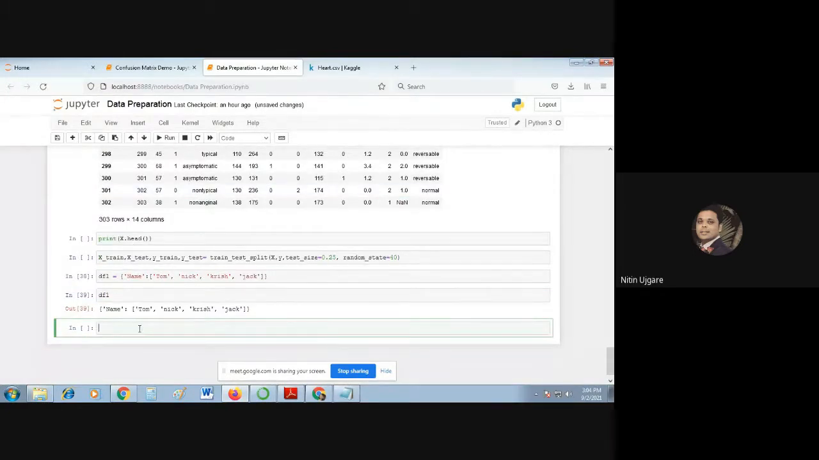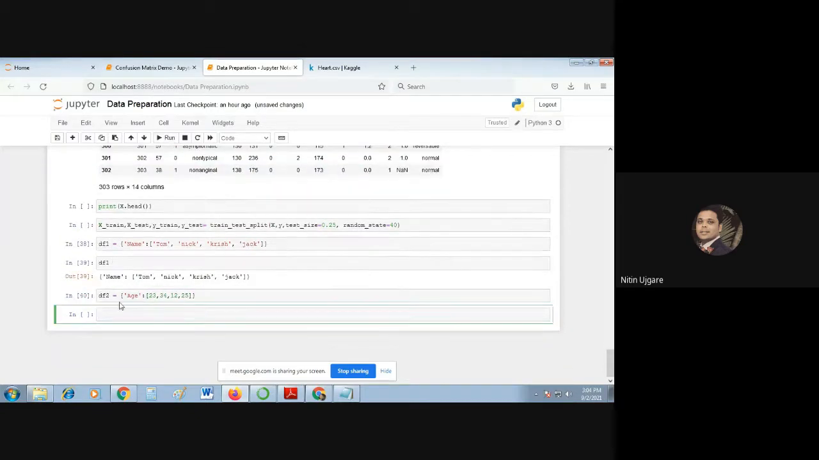So it's there. Now, the same way, I'll create the second data frame, df2, and what was the name of the column? Age. So I will simply pass the age. Here we do not require the single quotes, because strings are represented in single quotes, but here we are just representing numbers: 23, 34, 12, 25. That's it. We have 4 people in the name list, and we'll simply run this.